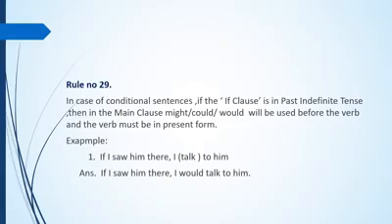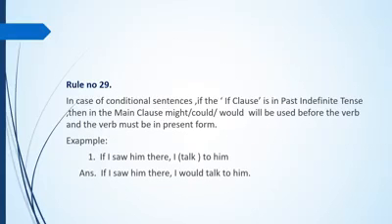Rule number 29. In case of conditional sentences, if the if clause is in past indefinite tense, then in the main clause, might, could, would, etc. will be used before the verb, and the verb must be in present form, because we know that after the modal auxiliaries we have to use the present form of the verb, and might, could, would are modal auxiliaries.